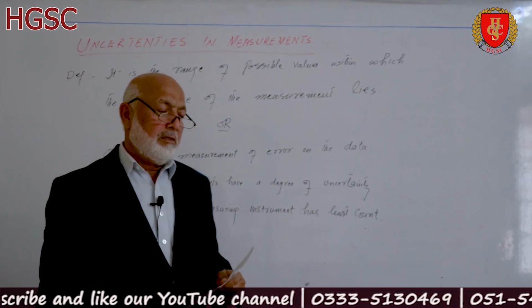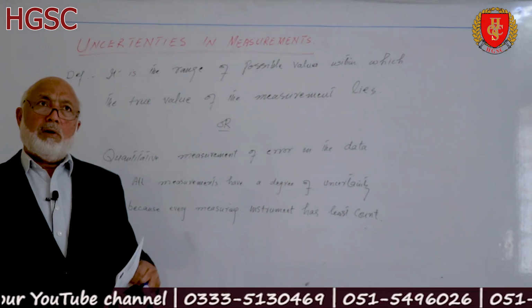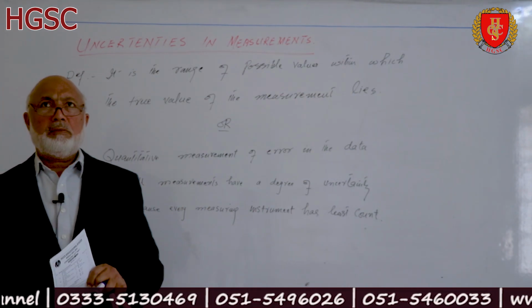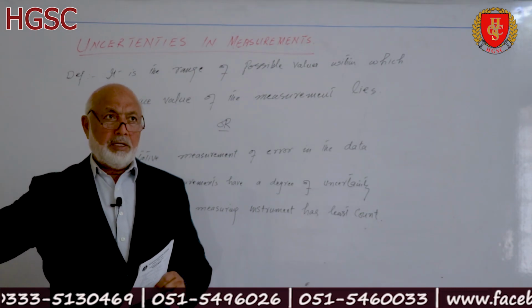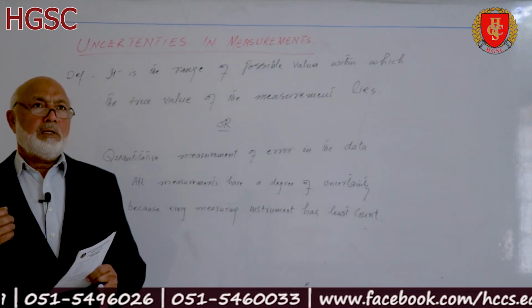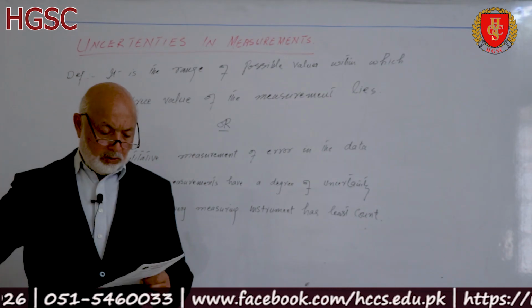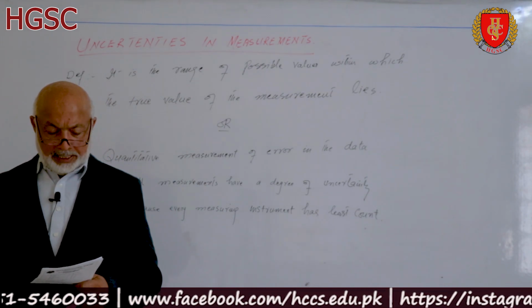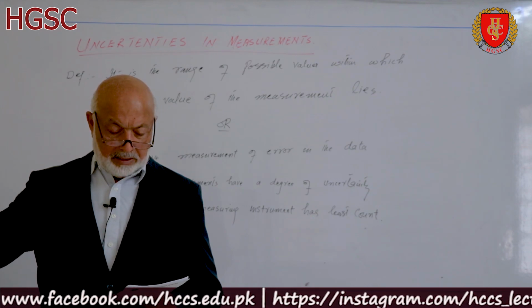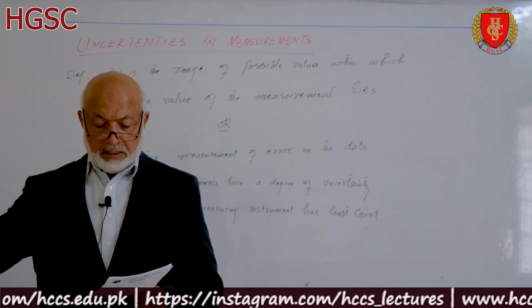I can generalize this concept: every measuring instrument has a least count. So every measurement made by any instrument has error, so there is uncertainty in the measurements. Maybe small, maybe large. The smaller the value of least count, the more accurate the measurement will be, and our uncertainty will be least. So we can explain that the least count is the measure of systematic error, and the skill of the experimenter making the measurements is the measure of random error.